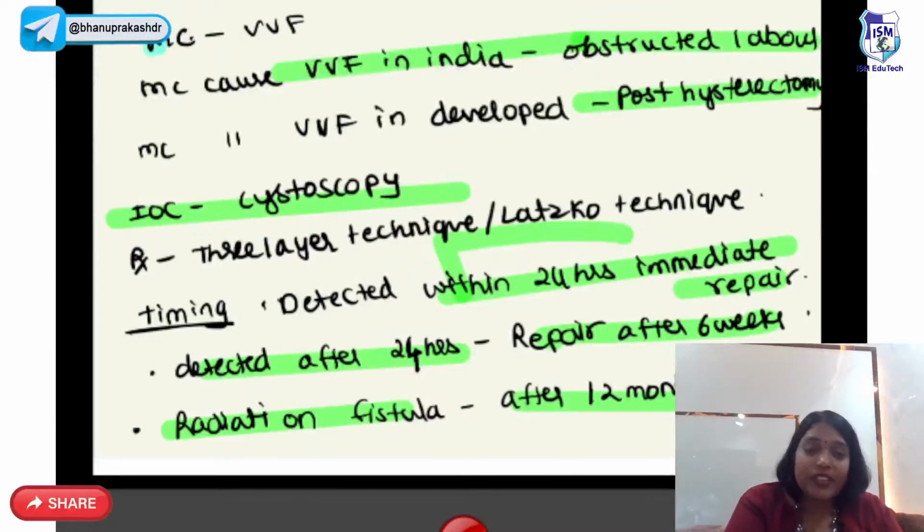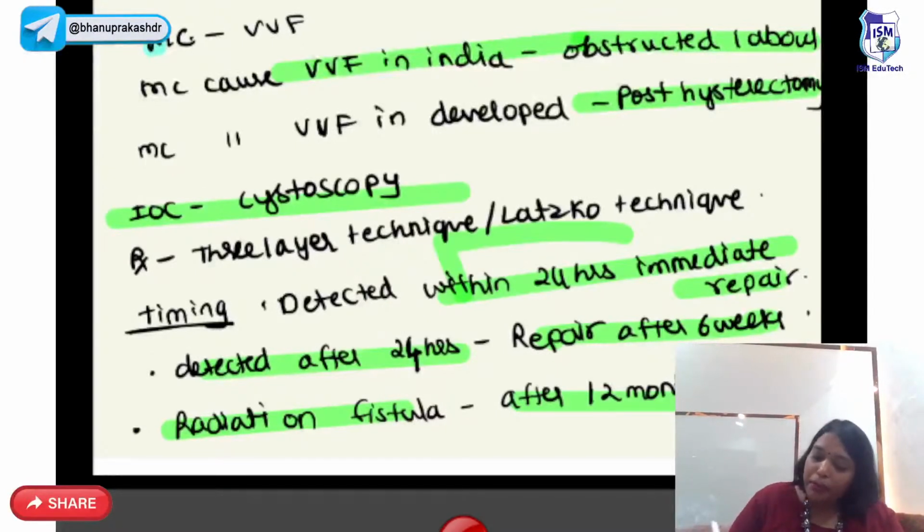So the most common is vesico-vaginal fistula. The most common cause of VVF in India is obstructed labor. The most common cause of VVF in developed countries is post-hysterectomy. For vesico-vaginal fistula, the investigation of choice is mainly cystoscopy. So you have something called the 3-layer technique or Latzko technique. What is the surgery for it?